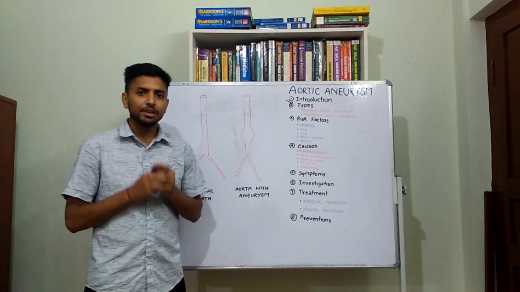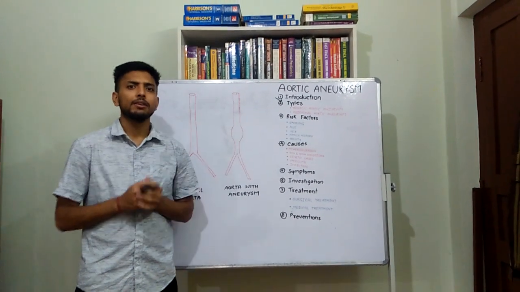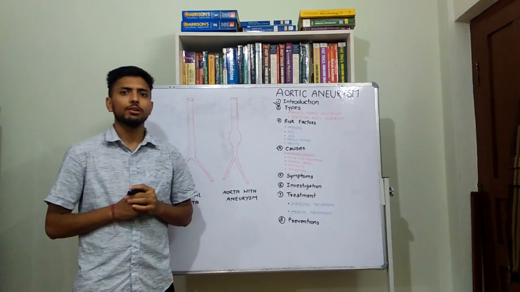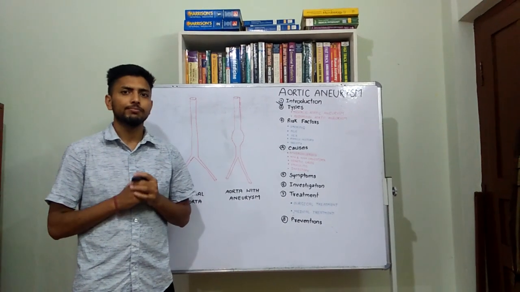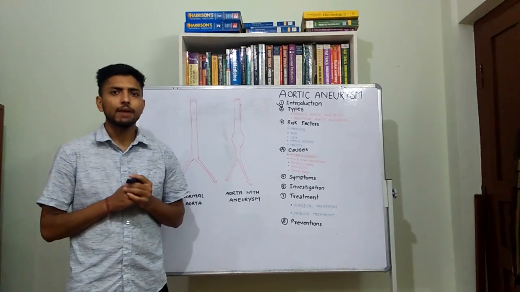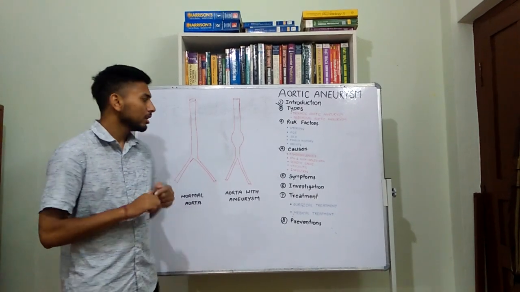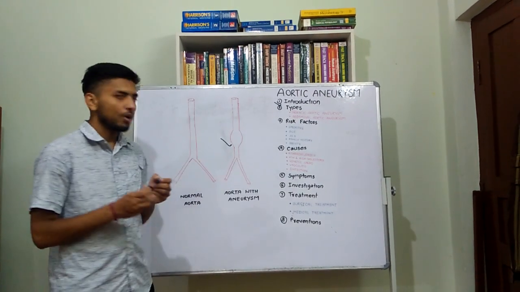When the diameter of the arterial lumen increases by 50% of its normal diameter, we call it an aneurysm. And if this localized abnormal dilatation occurs in the aorta, we call it an aortic aneurysm.